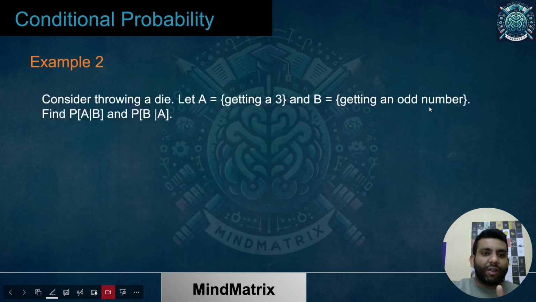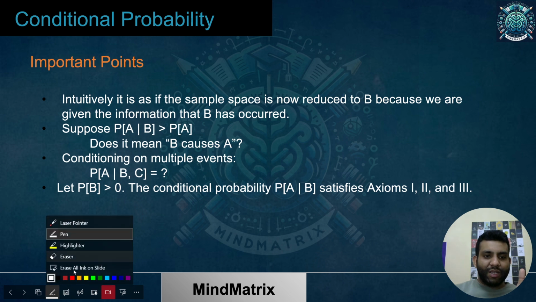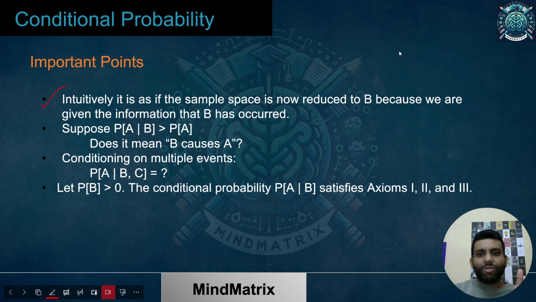I discussed that on the intuition level it is as if the sample space is now reduced to B. Don't get me wrong, B was written there because we were talking about P of A given B, and in this question it is P of B given A. There is a difference.